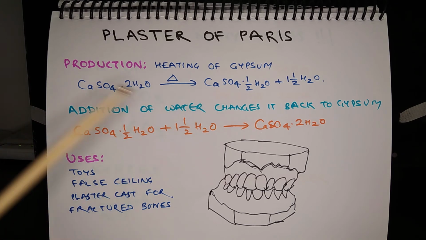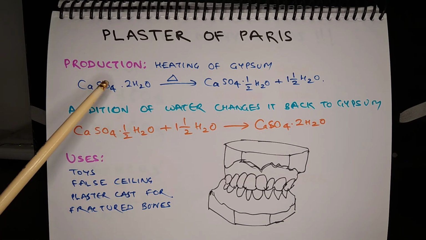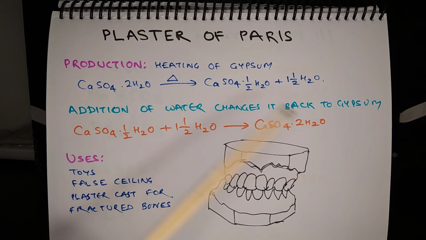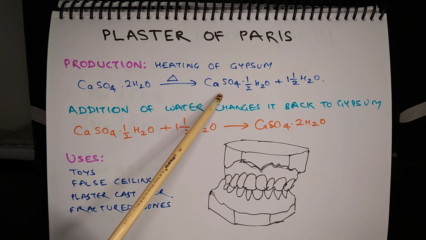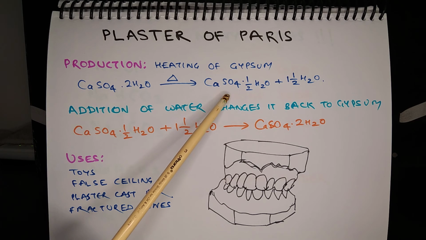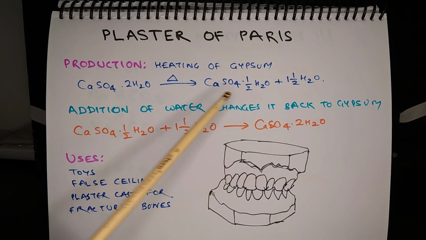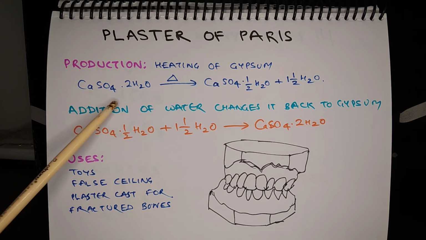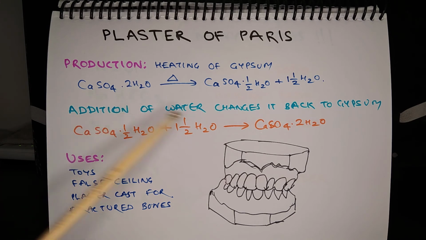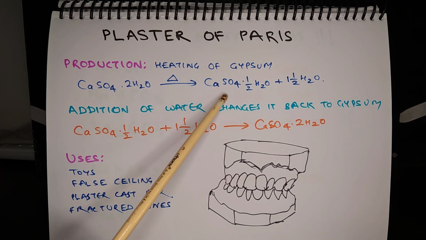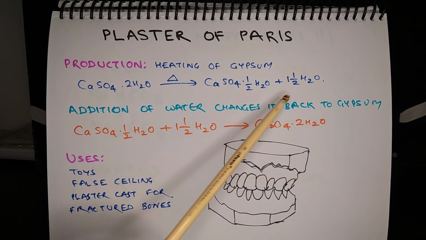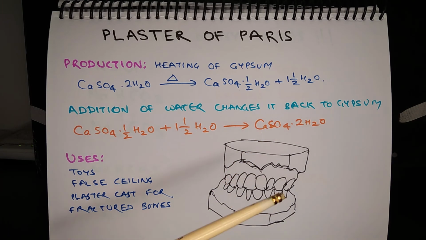When gypsum is heated, it loses 1.5 molecules of water, resulting in formation of plaster of Paris, that is calcium sulfate along with half molecule of water. So the equation is CaSO4.2H2O = CaSO4.1/2H2O + 1.5H2O.